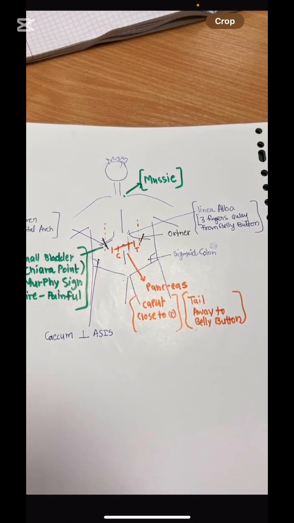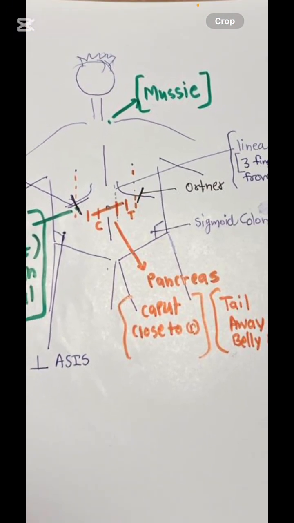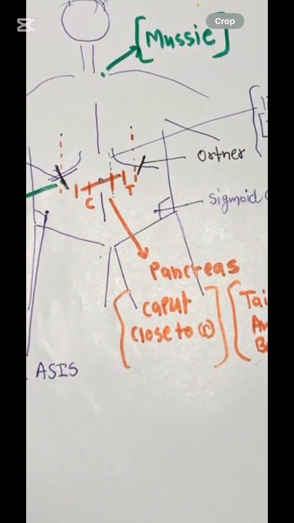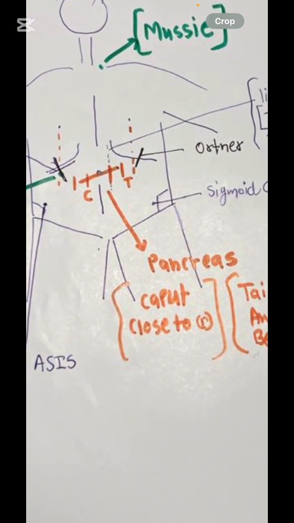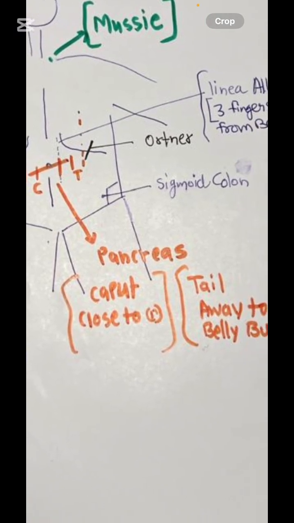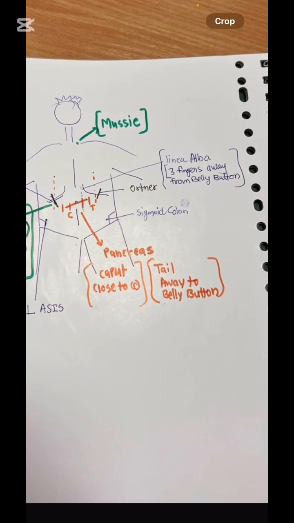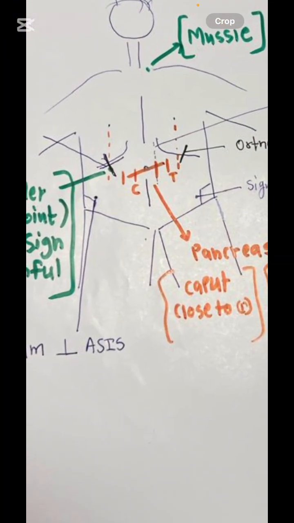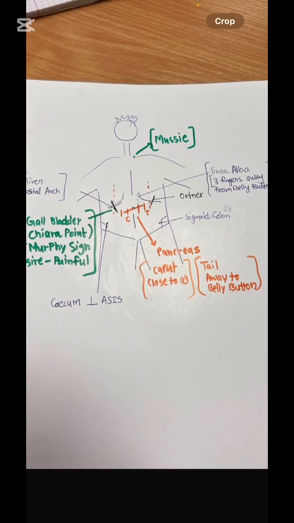And this is the rough location of the pancreas. Just so you know, the pancreas is located very near to the umbilicus. Towards the gallbladder is the caput, and towards the spleen is the tail of the pancreas. What is Ortner sign? We try to thump on the patient's left and right subcostal areas. If the patient reports pain on the right subcostal area, Ortner is positive, which highlights some pathology with the biliary system, like cholelithiasis or cholecystitis.